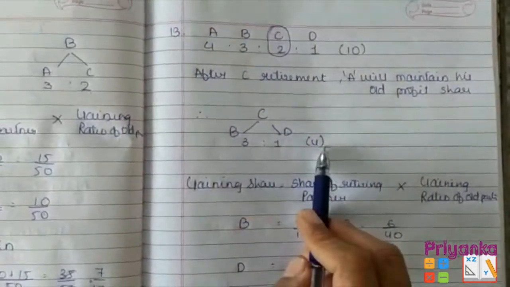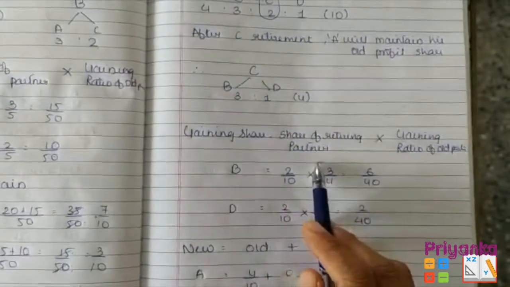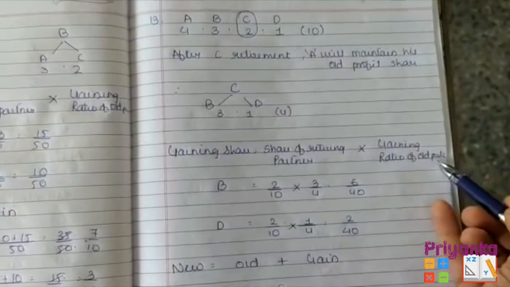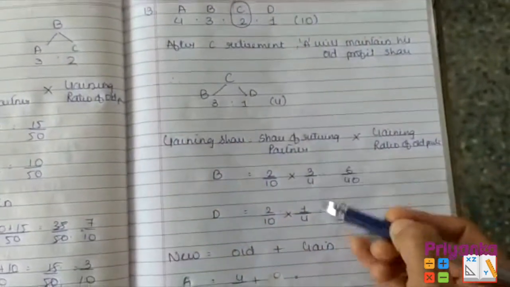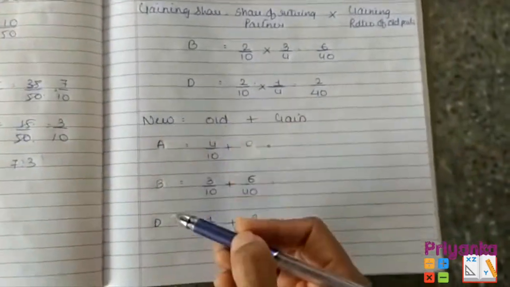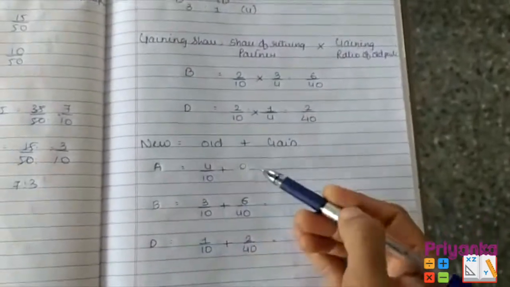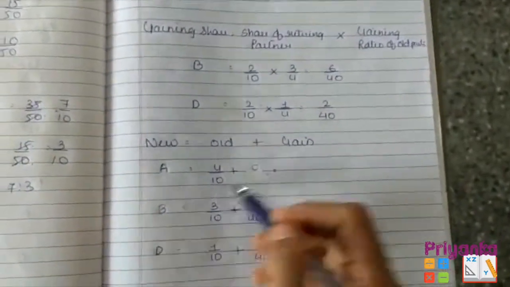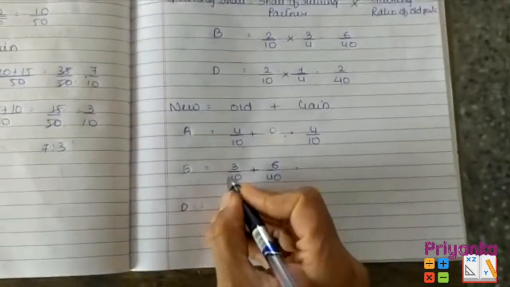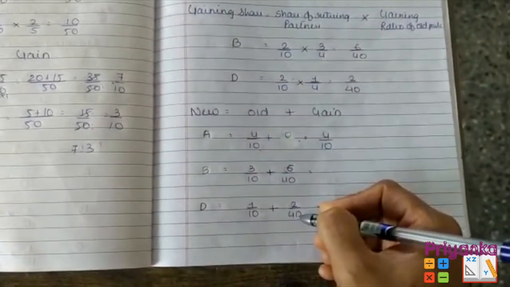I'm taking the old only, is equal to 4. Then find out the gaining share, where we write the share of retiring partner, that is C, 2/10, which I kept for both the partner. Gaining ratio of the old partner, that is 3:1, 3/4 and 1/4. Here is the solution to find out gaining share. Then I put the new ratio for the old remaining partner A, B and D, where A is not getting anything. I am going to maintain as per the old share, that is 4/10. Then for B, here I put the old ratio of B and D and their gaining ratio.